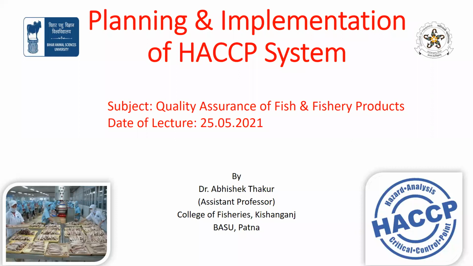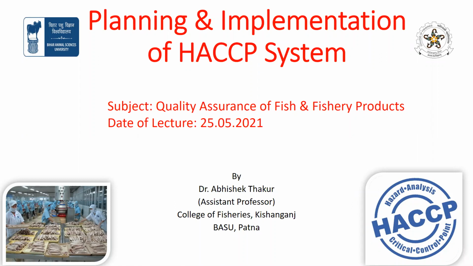For implementation of HACCP, a food processor must investigate not only their own product and production method, but also apply HACCP to their raw material supply.